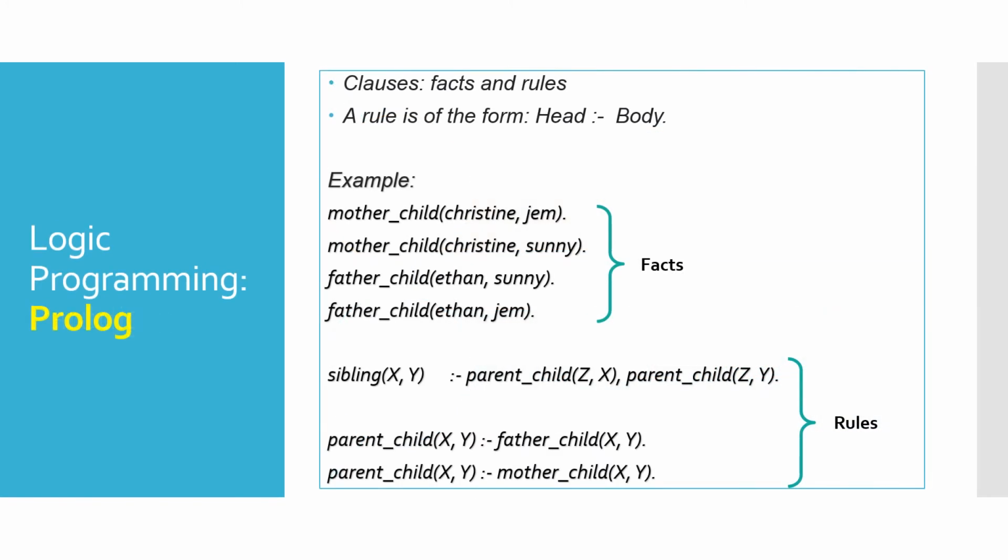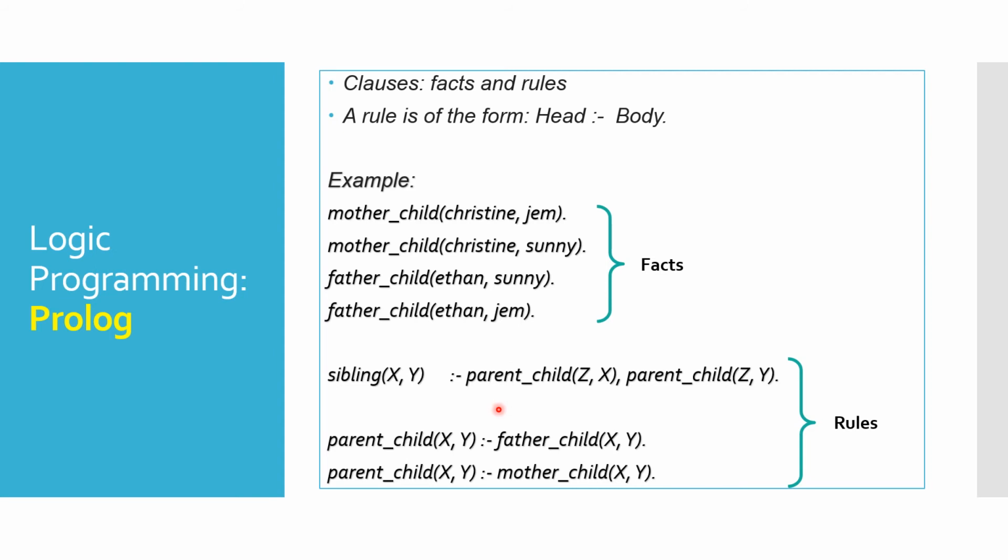Here's an example from Prolog. Prolog programs describe relations defined by clauses. There are two types of clauses: facts and rules. A rule is of the form head and body, and is read as head is true if body is true. In this example, these 4 statements are facts. The relations are mother-child and father-child. Christine is the mother of Jam and Sunny. Ethan is the father of Sunny and Jam.